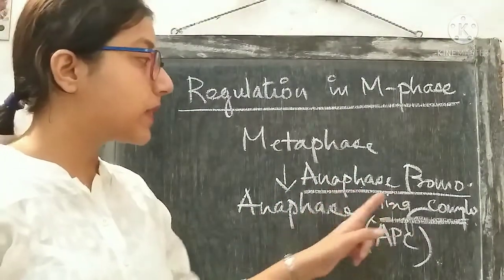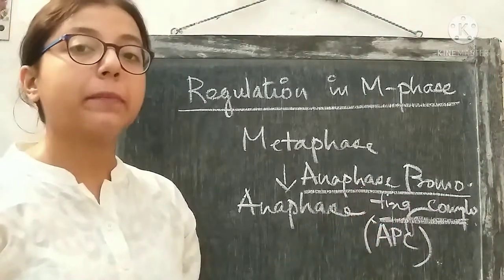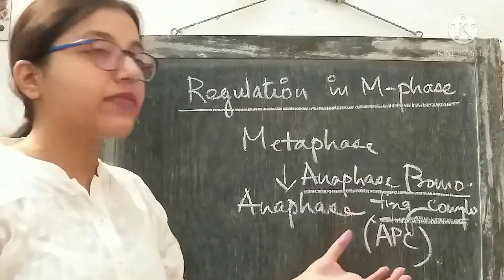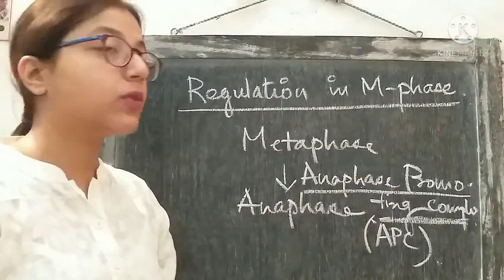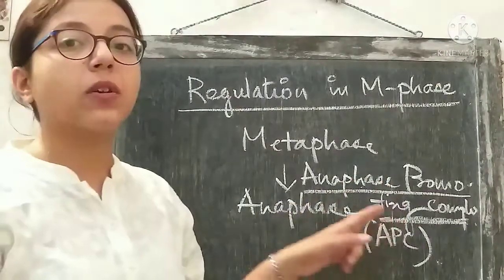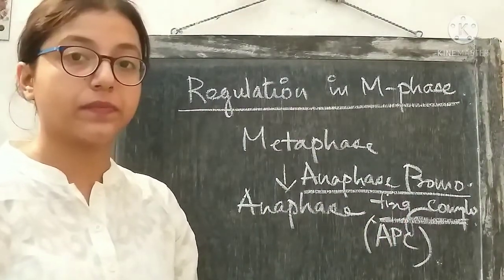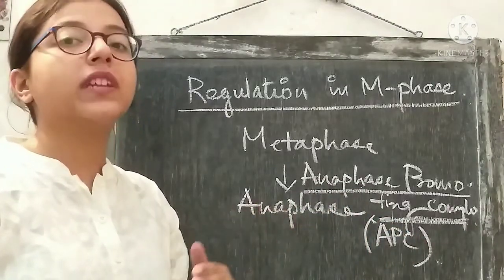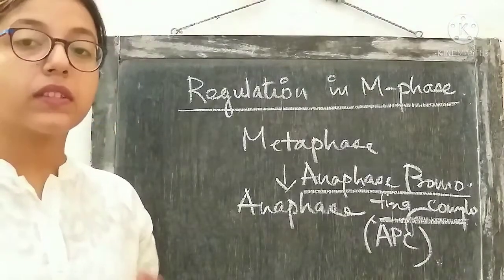So if this protein complex is activated, what will happen? The cell will progress to the anaphase. And the name itself suggests the function of this complex. This protein complex helps to promote the anaphase stage of mitosis. So the presence of this complex in the cell ensures that the cell enters the anaphase stage. So if the anaphase promoting complex is activated in the cell, then only the cell is allowed to progress to the anaphase stage. So this is the concept.